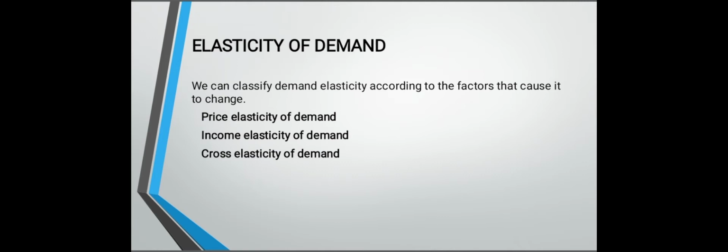In short, the price elasticity of demand is the responsiveness of the consumer when the price changes. The income elasticity of demand is the responsiveness of the consumer based on their income. And the cross elasticity of demand is the responsiveness of the consumer for a certain good when the price of another good changes. For example, substitute goods. Kung saan yung mas low price, then syempre dun bibili yung mga consumer.